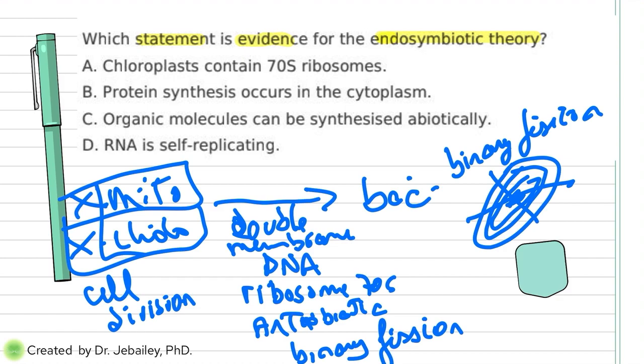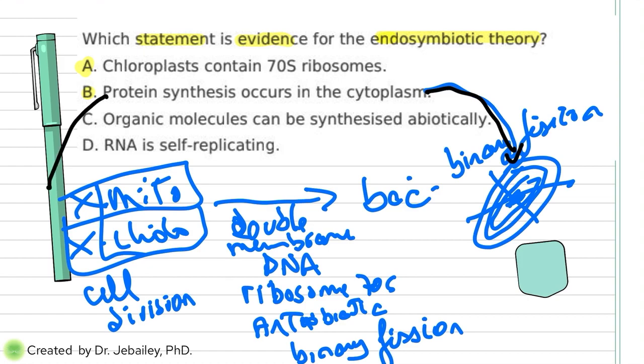So now we're looking at the four options here. A says chloroplasts contain 70S ribosomes. That's an evidence. B, protein synthesis occurs in the cytoplasm. That's not true, because yes, it happens in the cytoplasm of the bacteria, but here protein synthesis actually happens in the ribosomes.